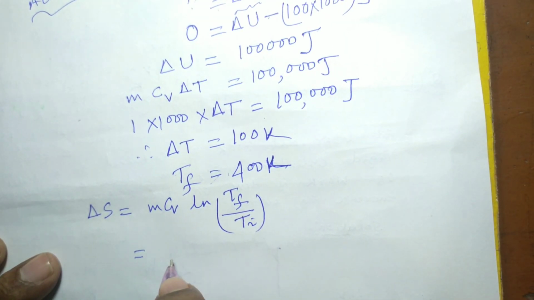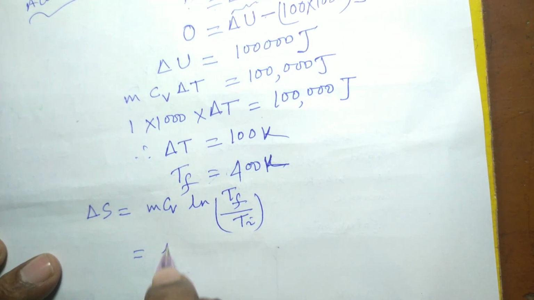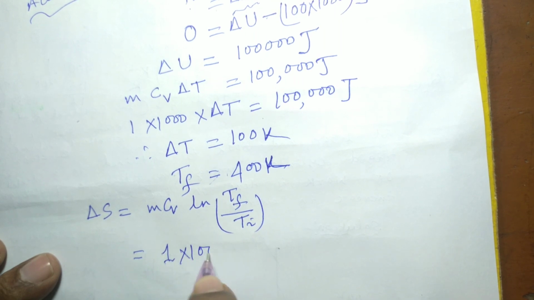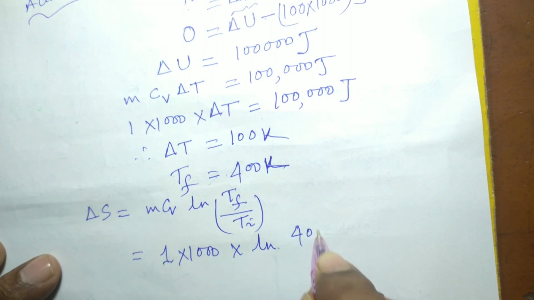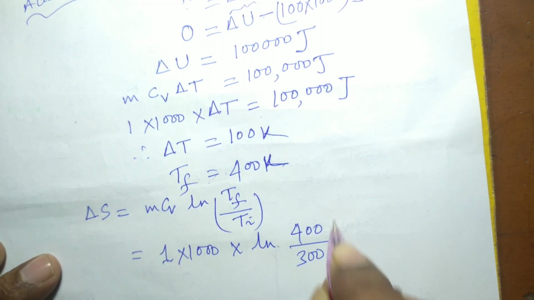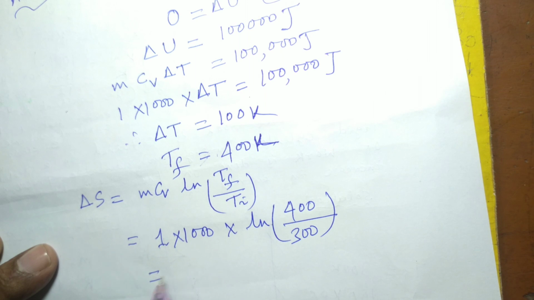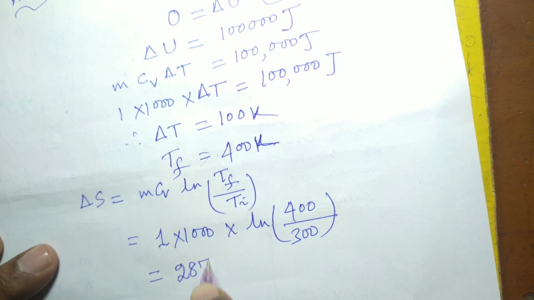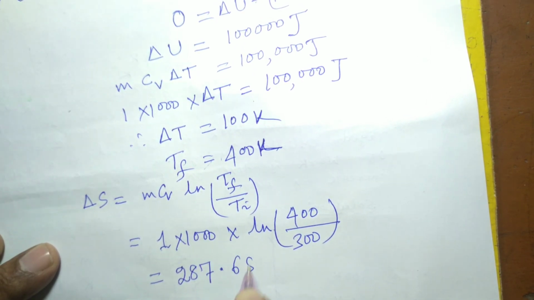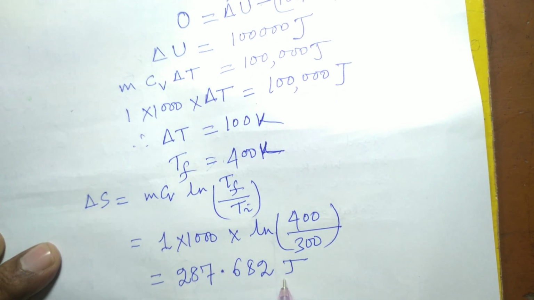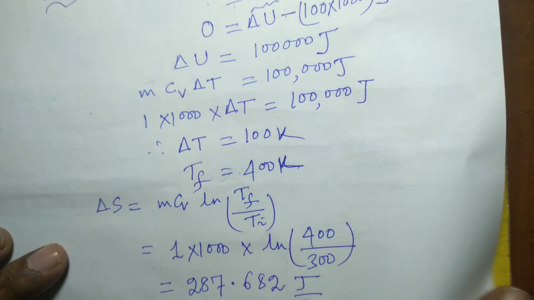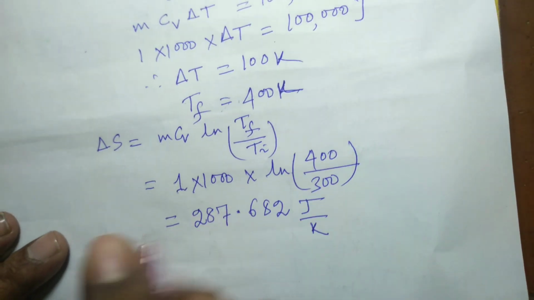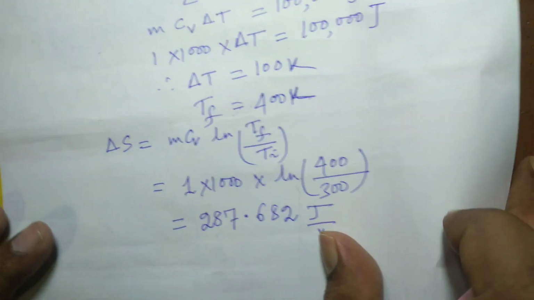This is equal to 1 into 1000 multiplied by ln 400 divided by 300. This is equal to 287.682 joule per Kelvin, which is the change in entropy of the ideal gas during the process.